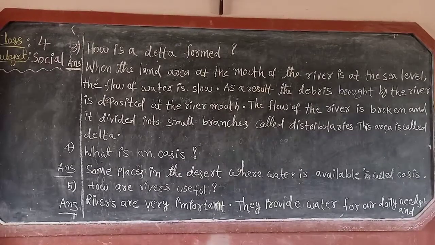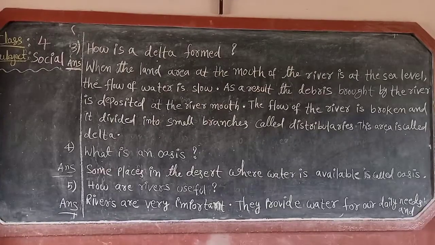As a result, the debris brought by the river is deposited at the river mouth. The flow of the river is broken and it is divided into small branches called distributaries. This area is called a delta. This is the third question answer.